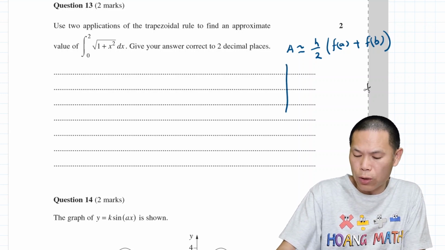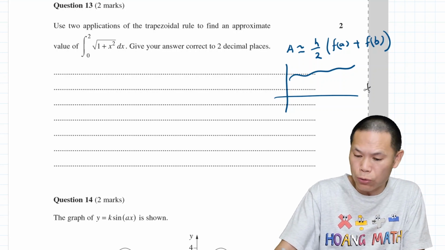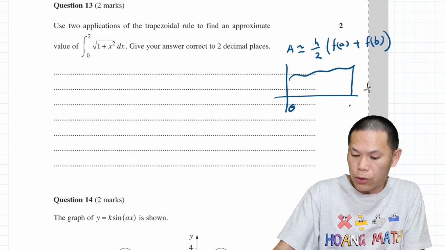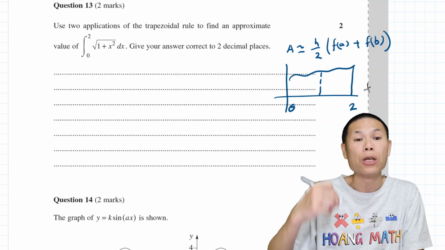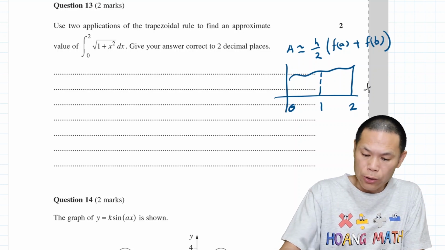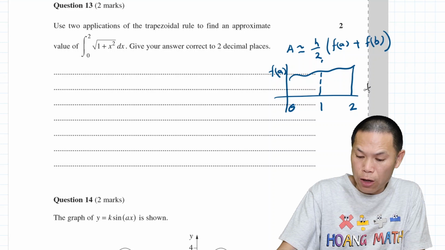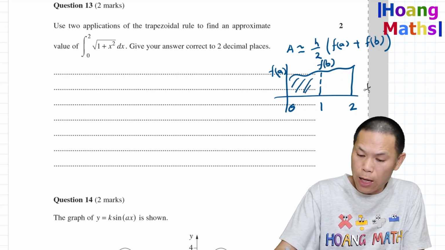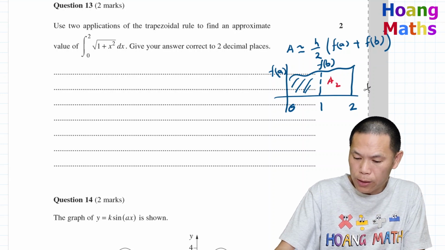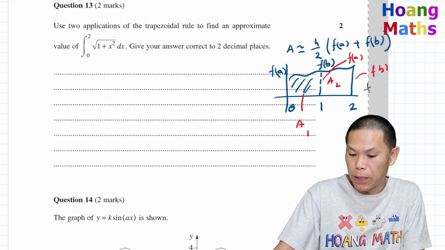Okay, let me just draw a quick graph. Just a representation of it. Okay, from 0 to 2. So that is 0, that is 2. And 2 applications means 2 areas. Okay, so that is halfway between. So it should be 1. So this is f of a, f of b for this area. Okay, and then for this area here, a2, let's say this is a1. So this line here becomes f of a, and this is f of b if you like.